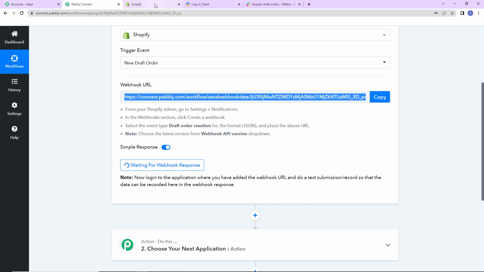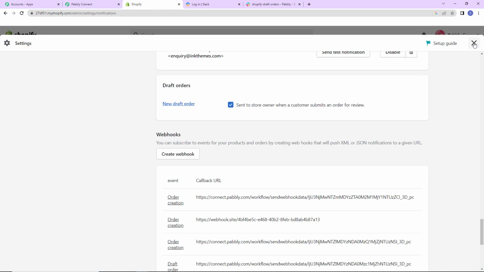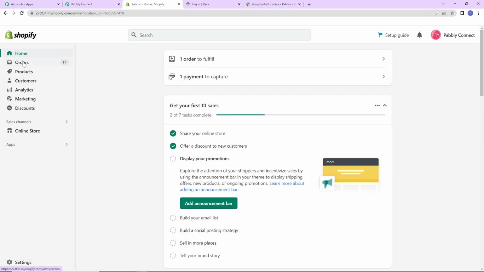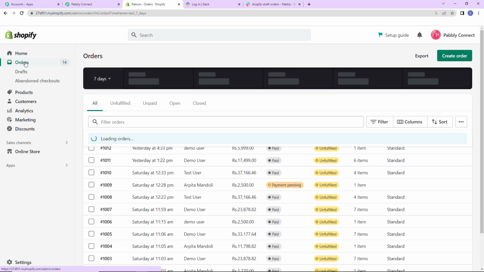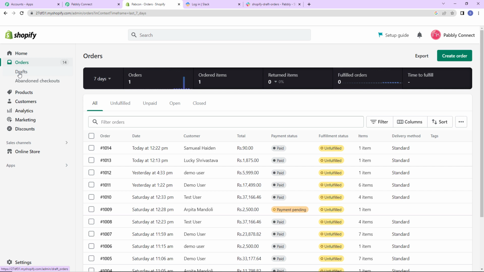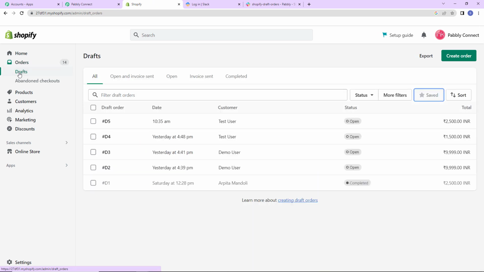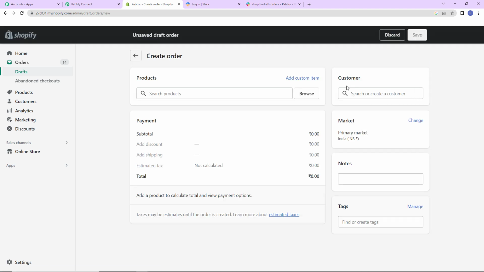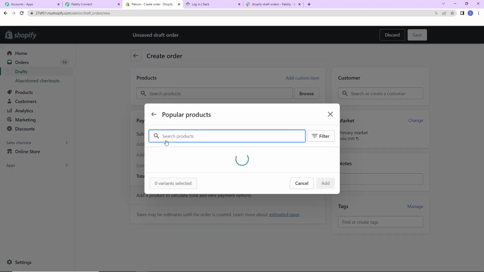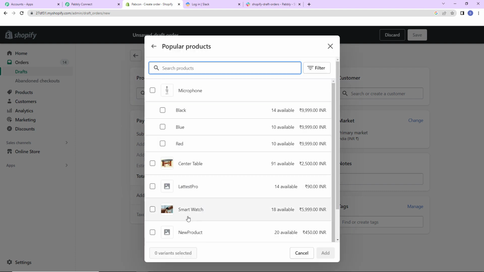So I'm going to take you back to Shopify. Let's close this window, and here we have got orders. Now within this we have got drafts. So let's come here, and here I'm going to click on this green tab, create order. So first of all, I'm going to browse for some products. Let's go to popular products, and here let's say that I want to buy this smartwatch.